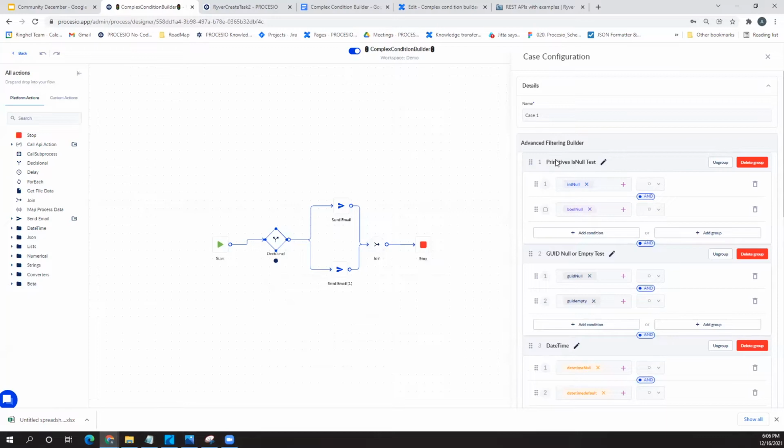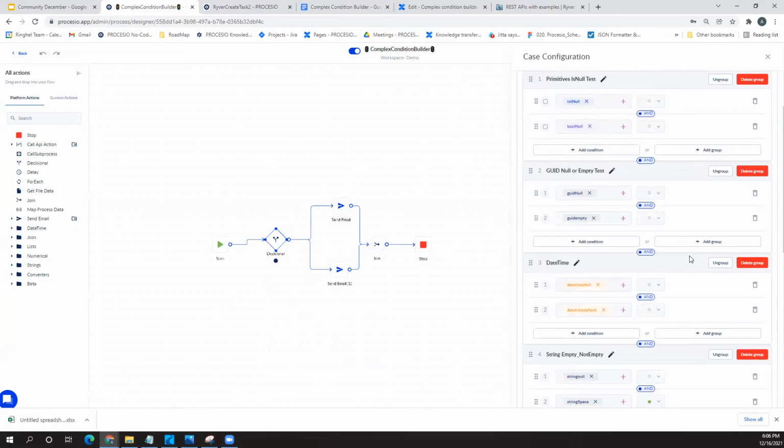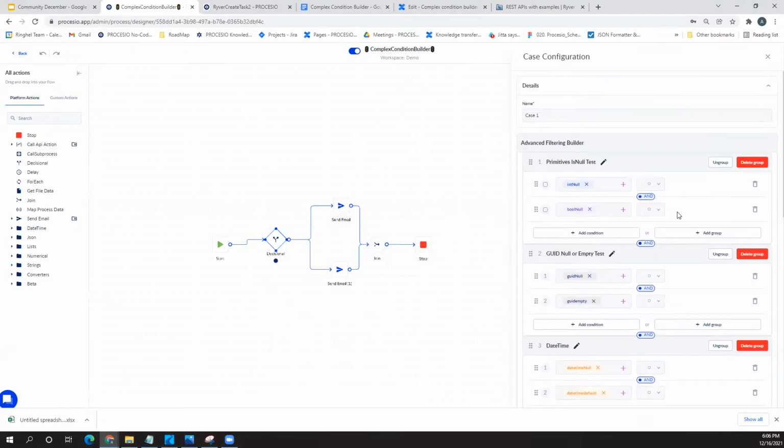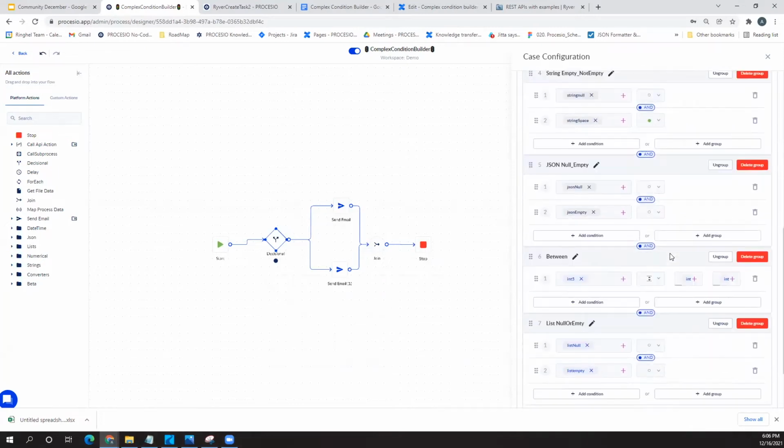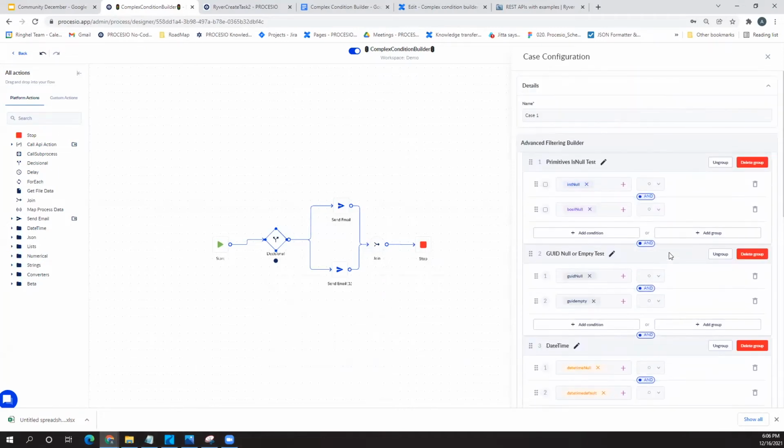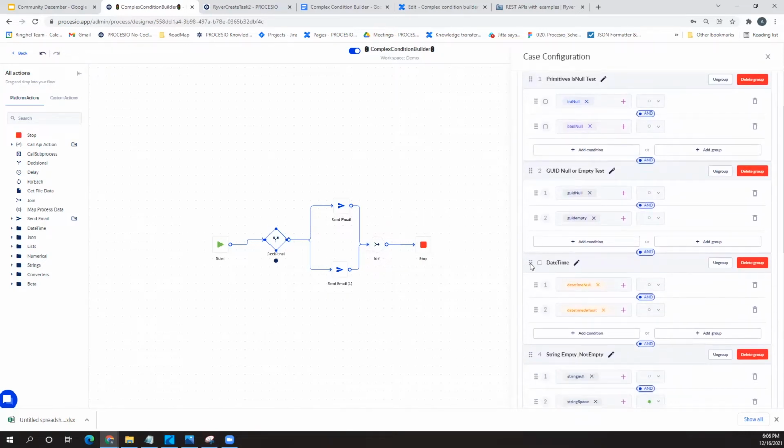So as you can see, we are giving you the possibility to group, ungroup, delete groups, and introduce subgroups, and obviously these groups you can link via operators and therefore build complex logic in taking decisions on the path of the flow. Additionally, all the groups can be named, so that's pretty straightforward. You can also drag and drop in order to revert changes. You can delete condition by condition and so forth.